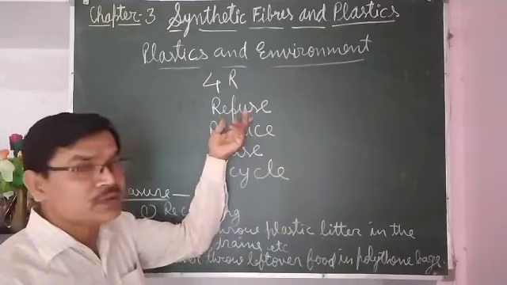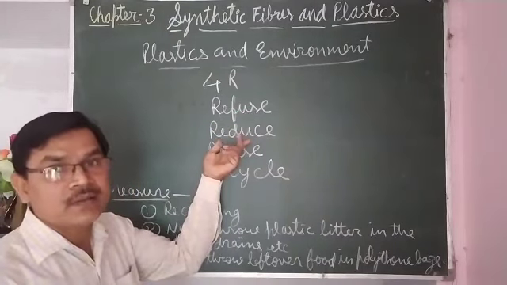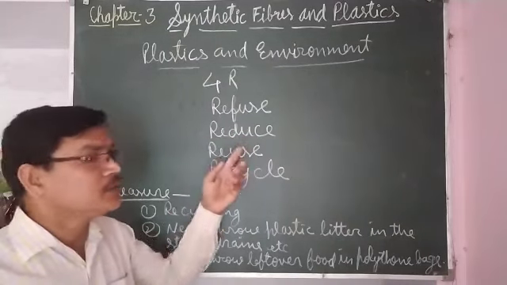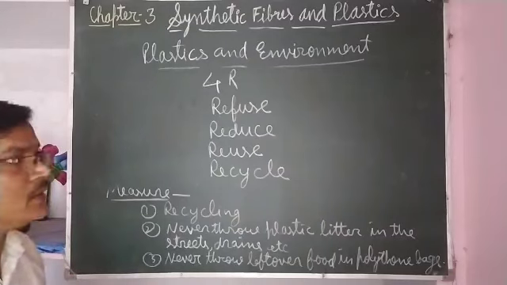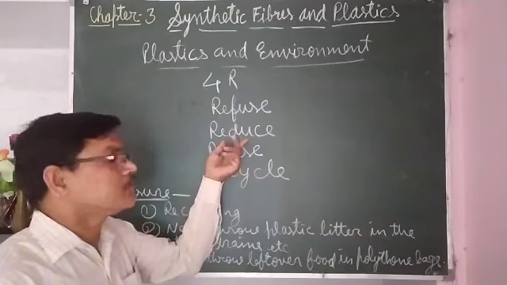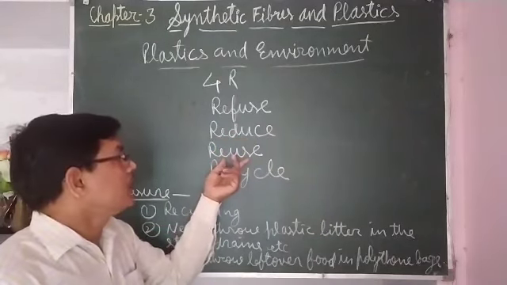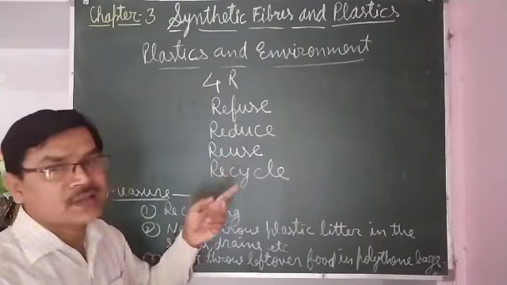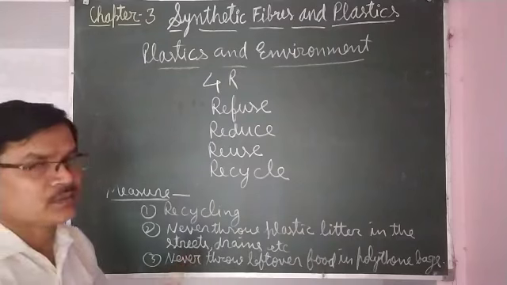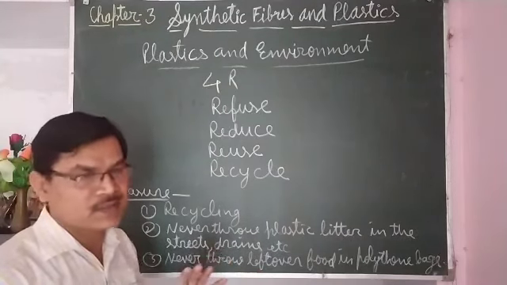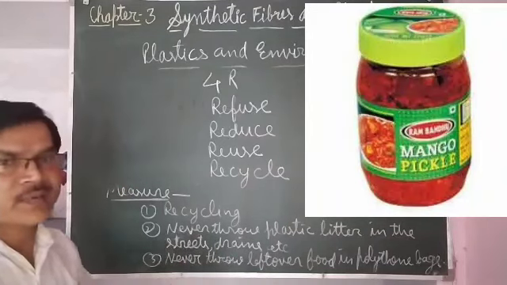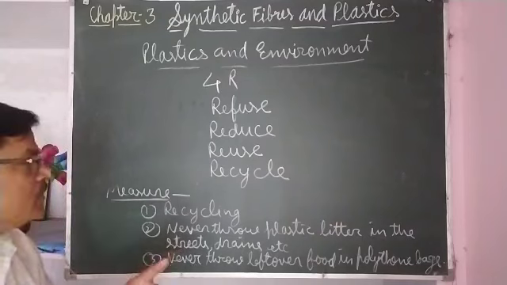And if you do this, certainly the amount of plastic garbage will be reduced, and you can reduce taking goods wrapped in polythene or plastics. Whatever plastic containers are there, they can be used again. Suppose you have brought some eatables in a plastic container and that has been finished. After that, the plastic container can be used for keeping some other things, so that will be reuse.